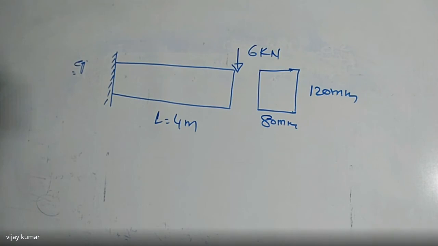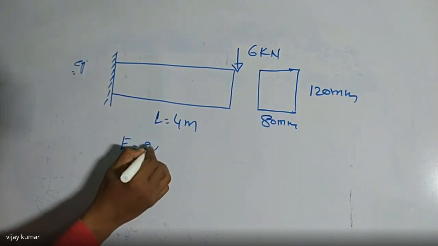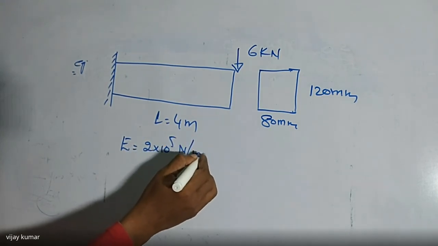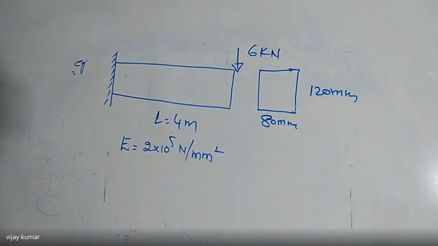The Young's modulus of the material is also given, that is 2 into 10 to the power of 5 Newton per mm square. These are the data given in this problem. It is a cantilever beam made of steel, having a modulus of 2 into 10 to the power of 5 Newton per mm square, with a cross section of width equal to 80 mm and depth equal to 120 mm. He is asking how to find the maximum bending stress in the beam.